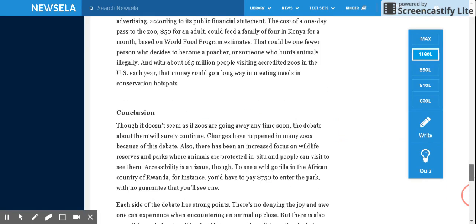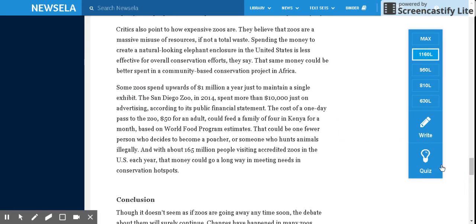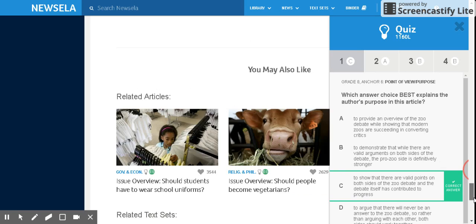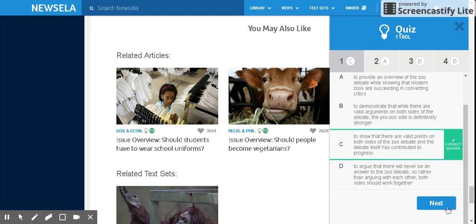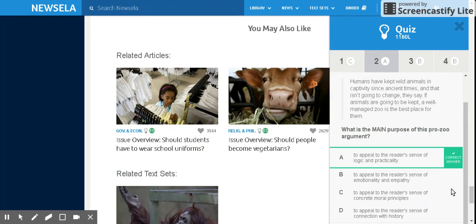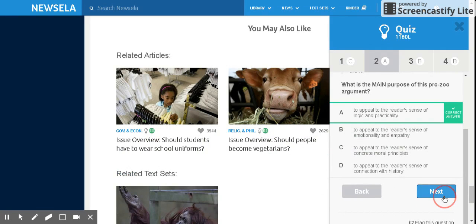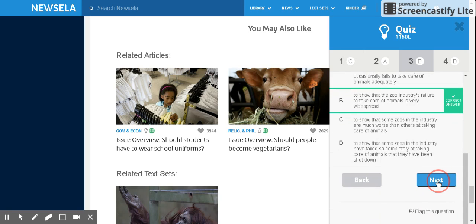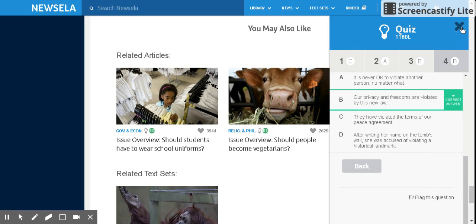Okay, so once they read, students can take a quiz, and again, my quiz looks a little bit different than the students' because I'm logged in as a teacher, so it does show me the answers immediately. The students obviously don't see that. They have the questions. They have to click on the answer that they're choosing. They click the next button. Once they scroll down here, they click the next button to the next question, and so on. They do get immediate feedback once they finish their quiz, and that gets recorded into my binder, which I'll show you in just a little bit.